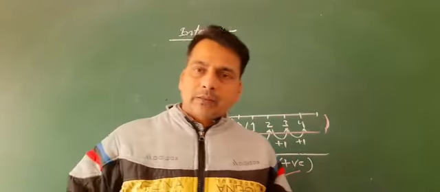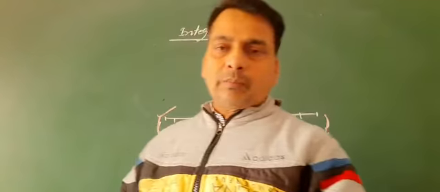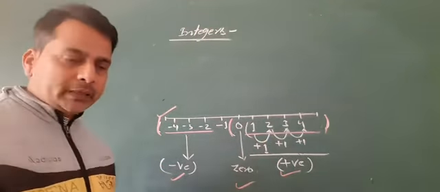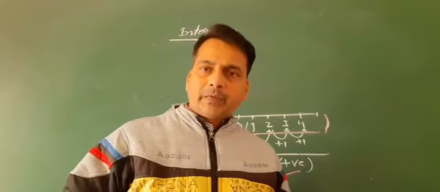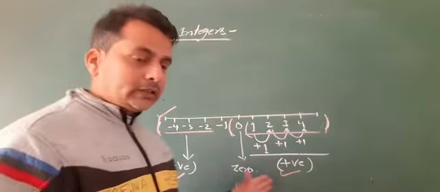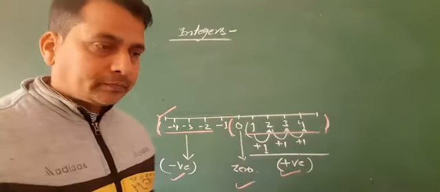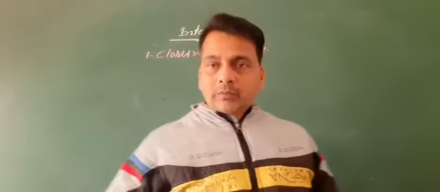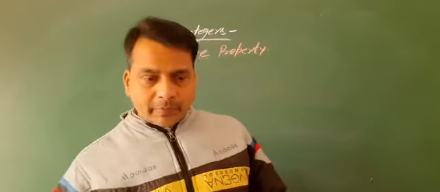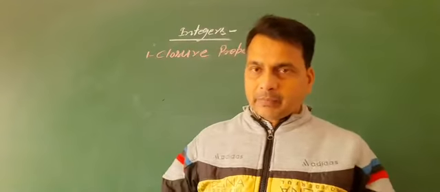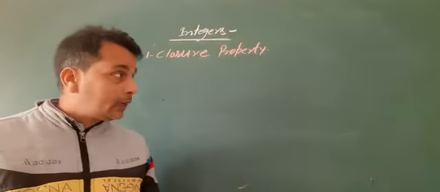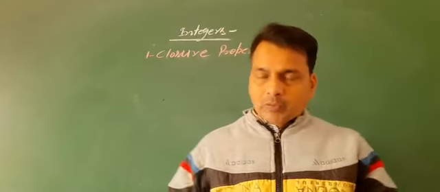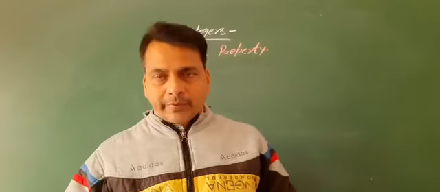In this sequence, we will discuss the properties of multiplication. The first property of multiplication is the closure property. We will discuss the first property of multiplication of integers, the closure property. According to this property, the product of two integers is always an integer.